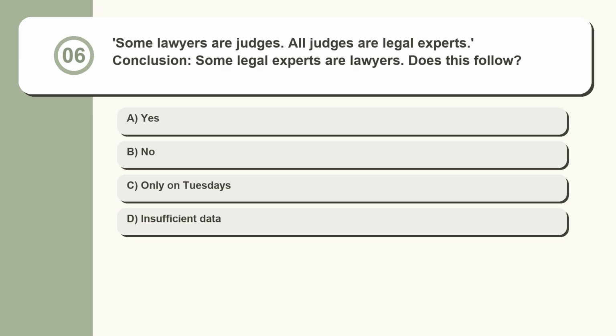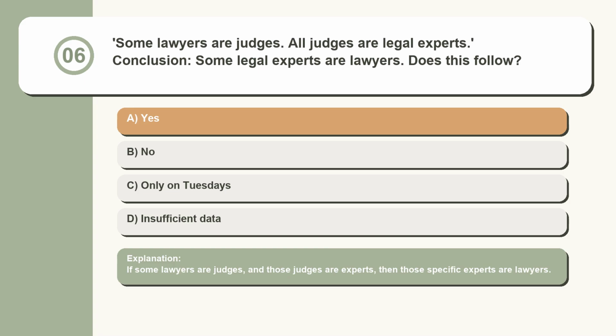Question 6. Some lawyers are judges. All judges are legal experts. Conclusion: some legal experts are lawyers. Does this follow? Yes. No. Only on Tuesdays. Insufficient data. If some lawyers are judges, and those judges are experts, then those specific experts are lawyers.